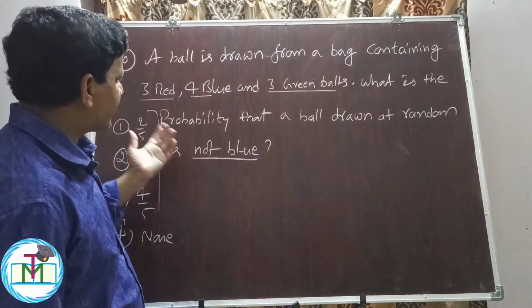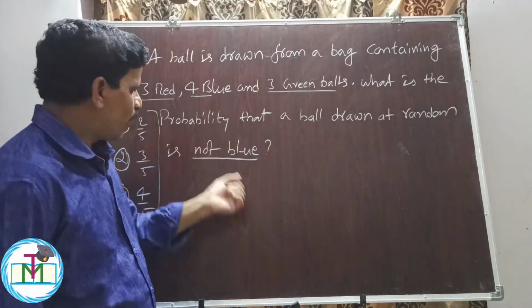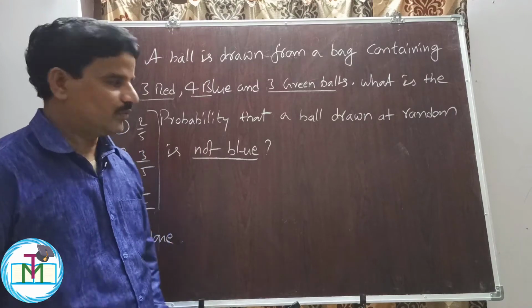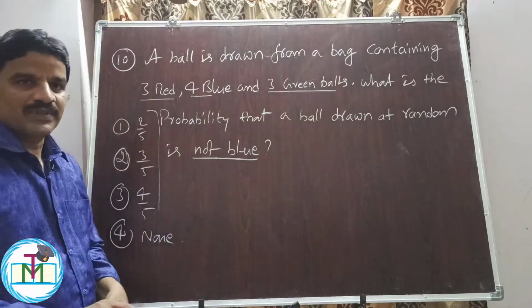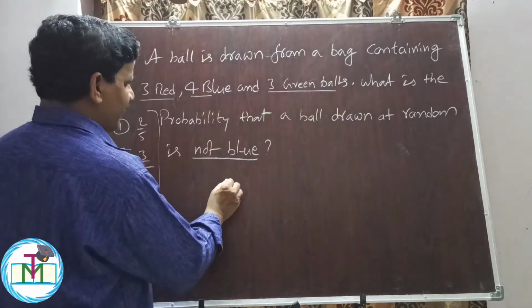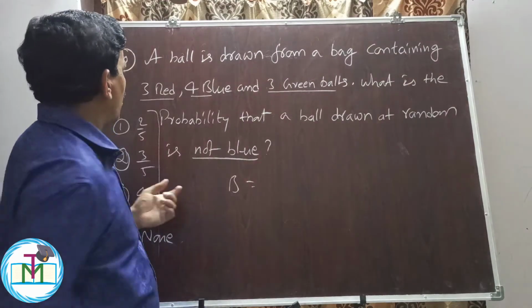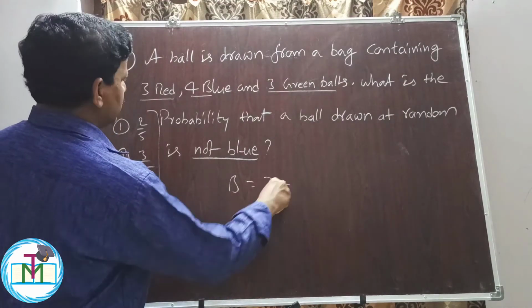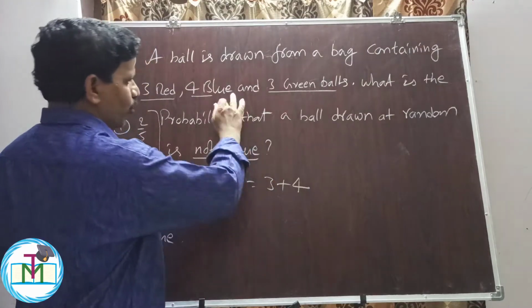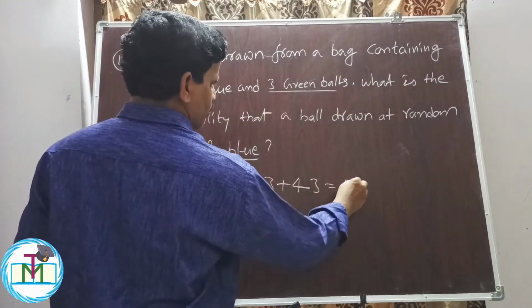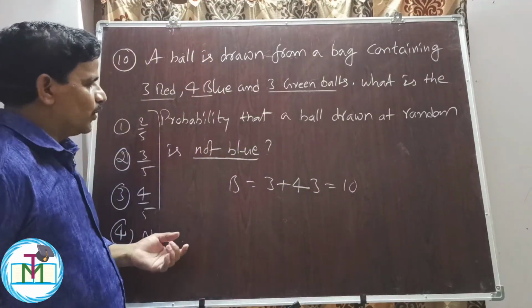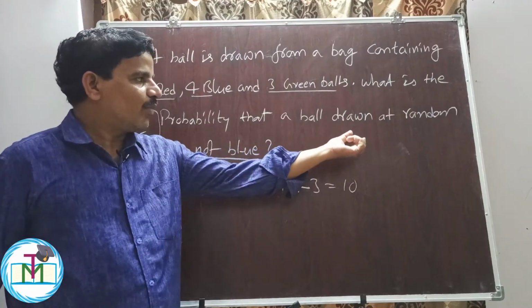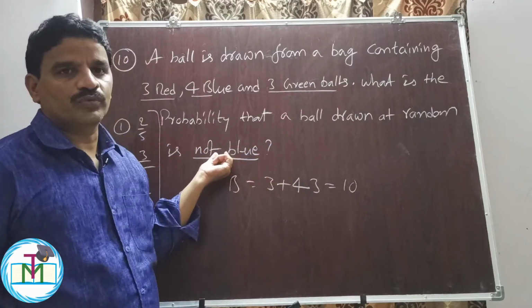It should be either red or green. The ball should not be blue. We have 4 options. The bag contains 3 red balls plus 4 blue balls plus 3 green balls, total 10 balls. So what is the probability that the drawn ball is not blue?